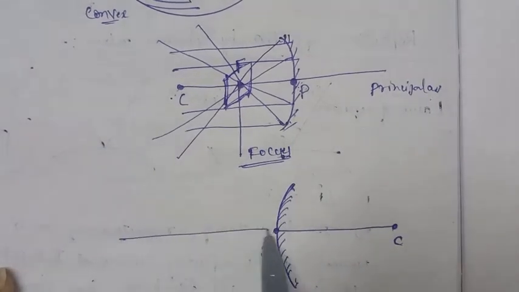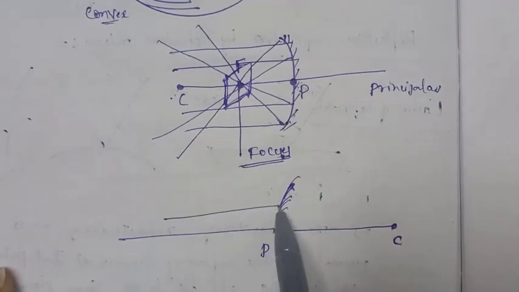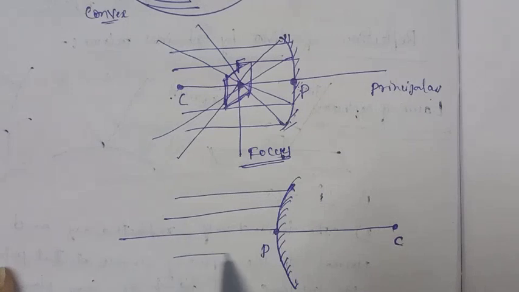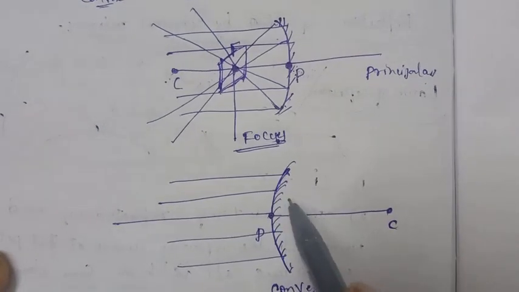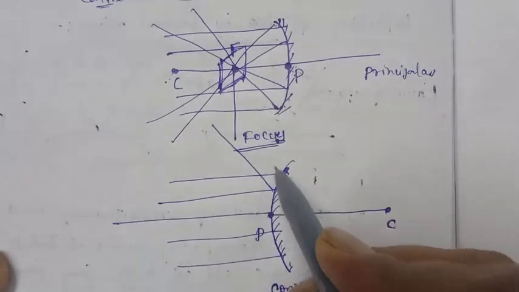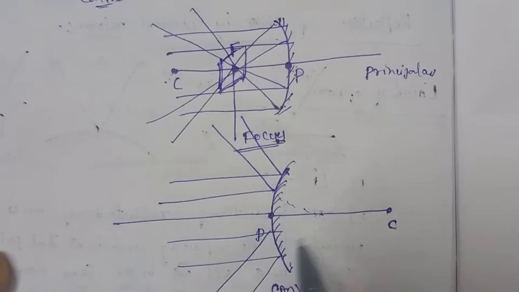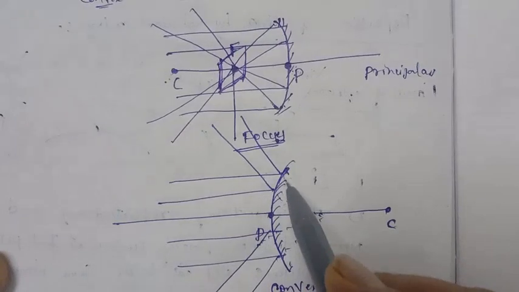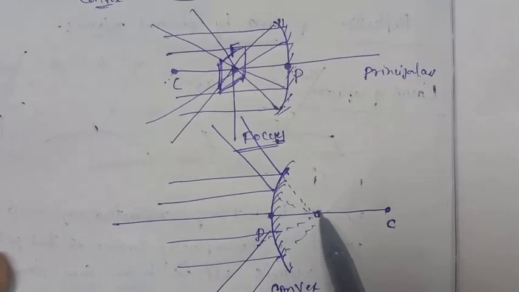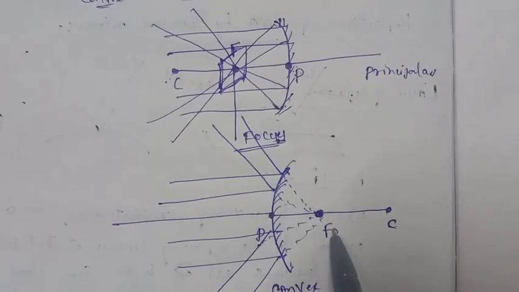I will extend this line, and if a parallel beam of light is incident here, it will be reflected like this. They appear to be converging at one point. This point is called the focus.